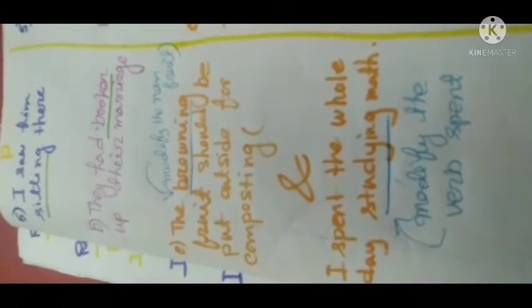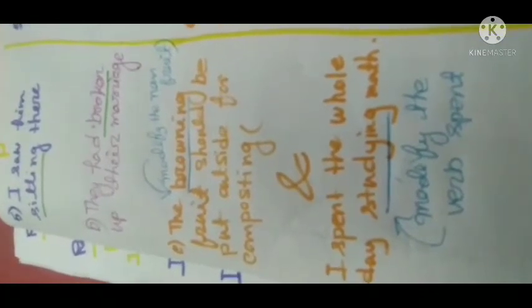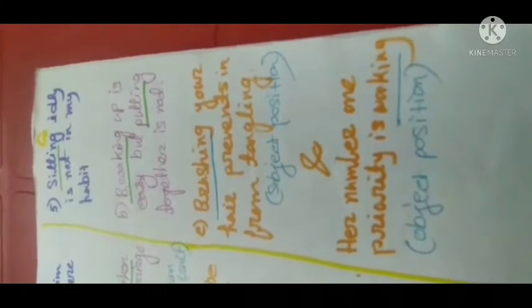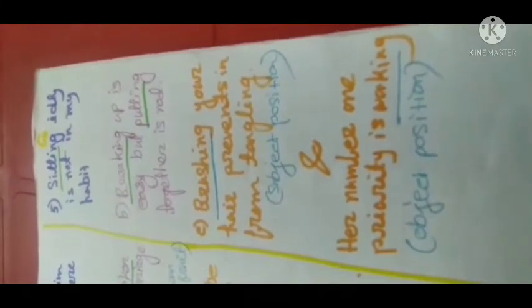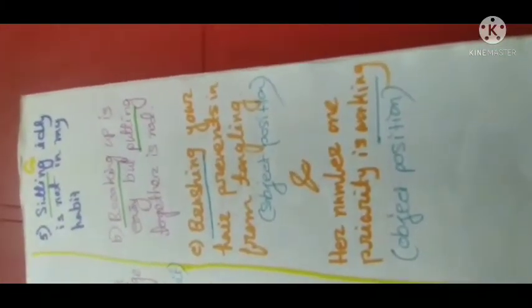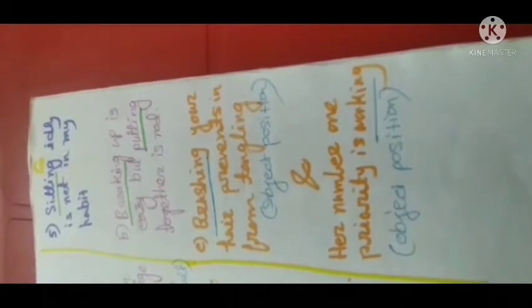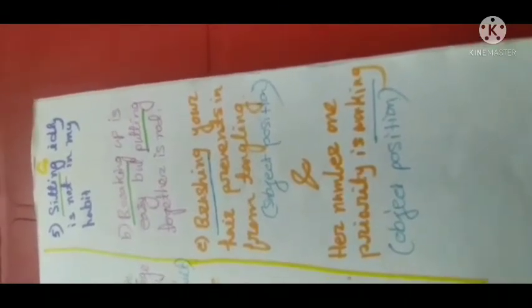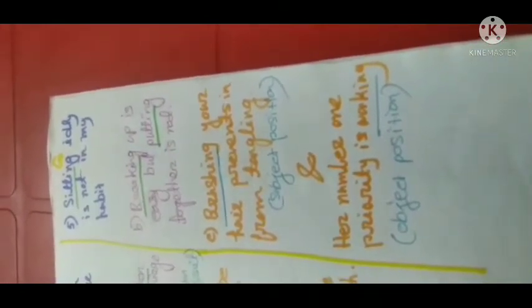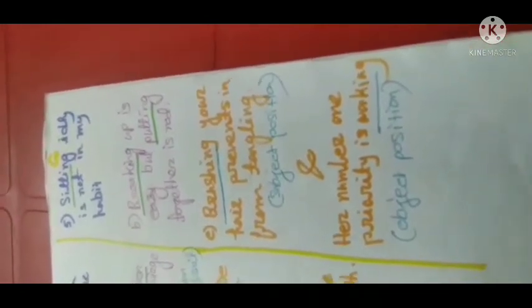So studying is a present participle. In the earlier example, working is the object of the sentence and the gerund is in object position, so it is obviously a gerund.